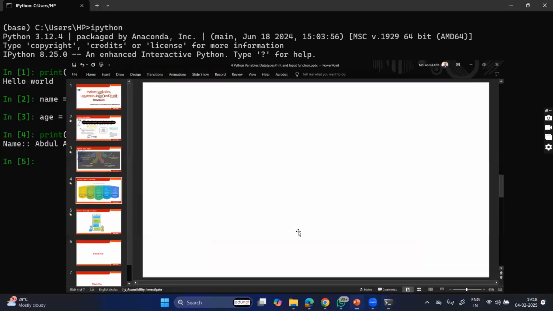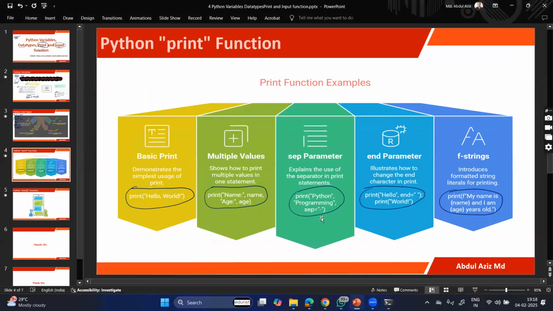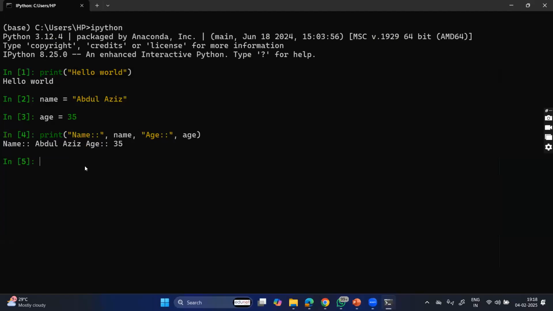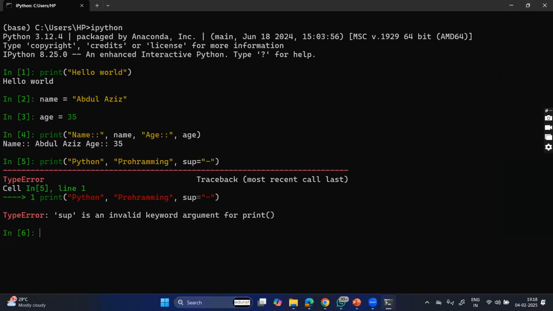And there is another way: we can use print with the separator. If I have Python and programming, and I want to separate these two strings with a hyphen, we get an error here.